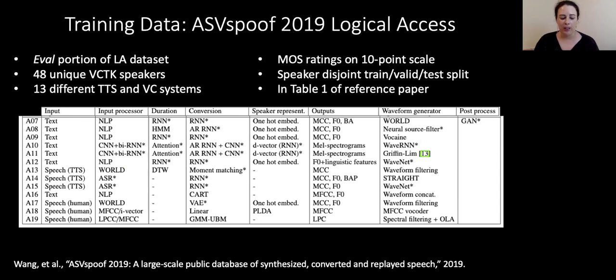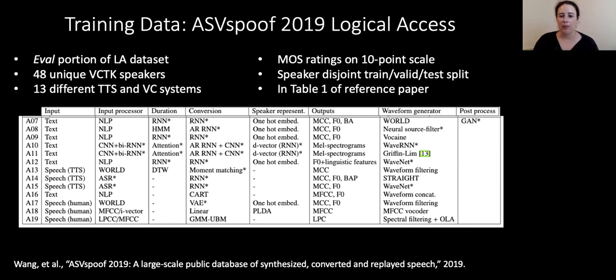So we get a wide range of quality of TTS and voice conversion output, and most of the systems are in fact text-to-speech. Also importantly, they were evaluated with human judgments and a ground truth judgment on a 1 to 10 point scale for mean opinion score, all in the same MOS rating test. So rather than like the AutoMOS, different MOS tests over time, this alleviates that problem.